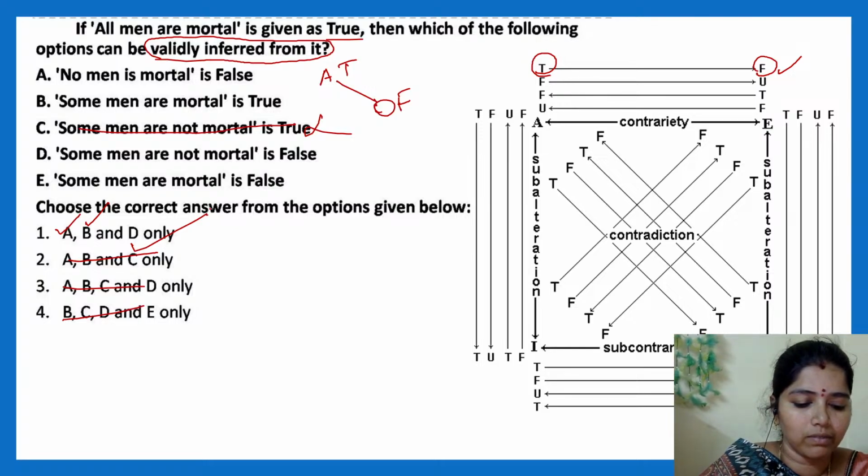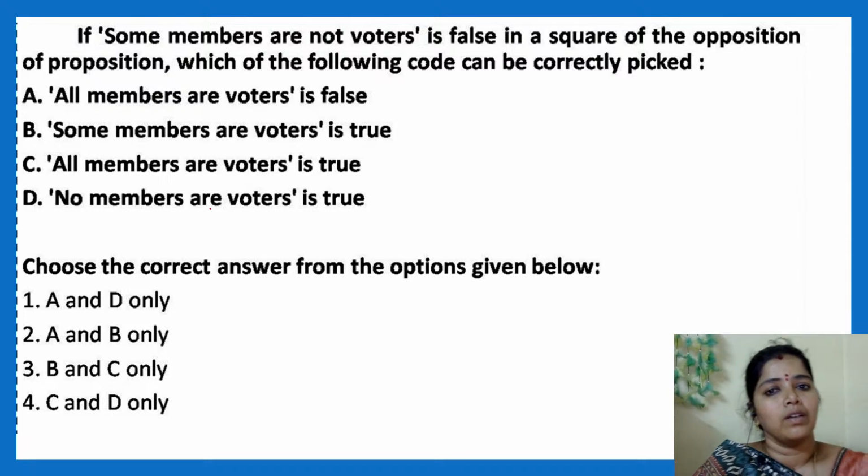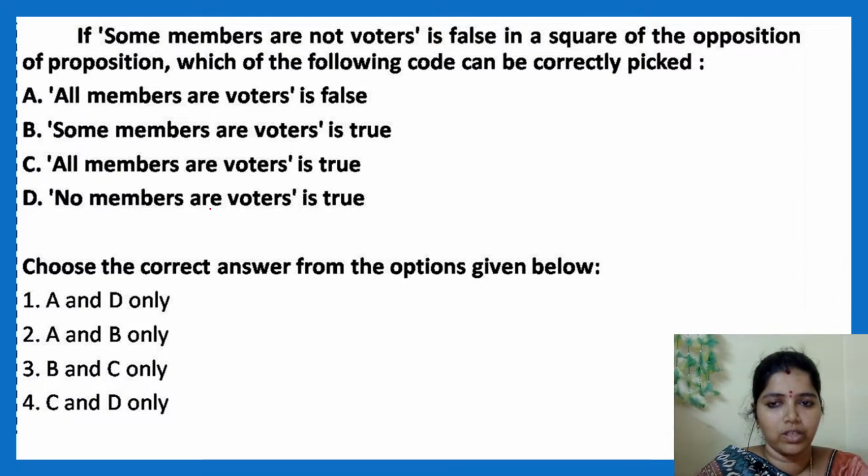We'll go to the next one. Some members are not voters is false in a square of opposition. Which of the following can be correctly picked? Clear?